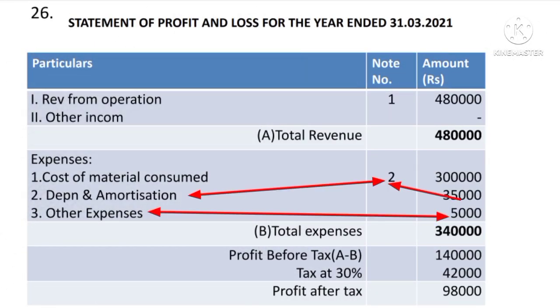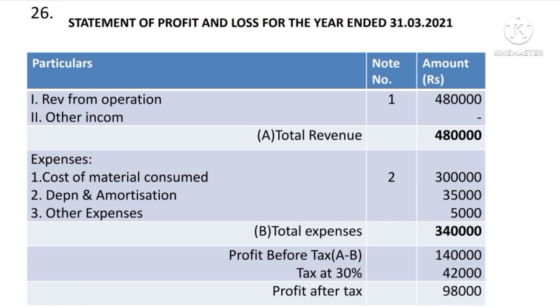Then bad debt comes under the other expenses. You need not write the note, just you can directly write the other expenses. In that you take the bad debt is rupees 5,000. So the total expenses is 3,40,000. If you deduct total expenses B from total revenue A, the profit before tax would be 1,40,000. Calculate tax at 30% given in the question, it comes to 42,000. If you deduct 42,000, the 98,000 will be the profit after tax.